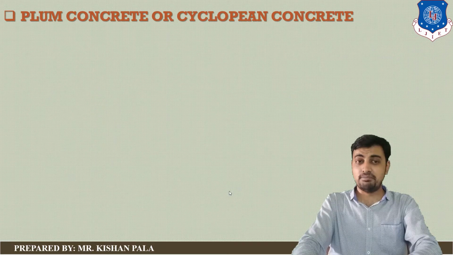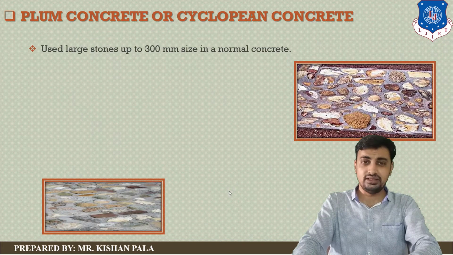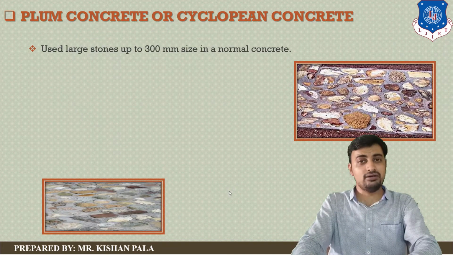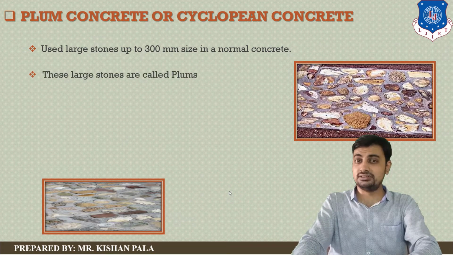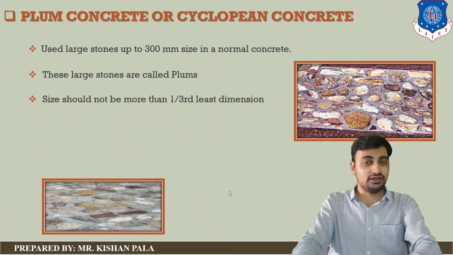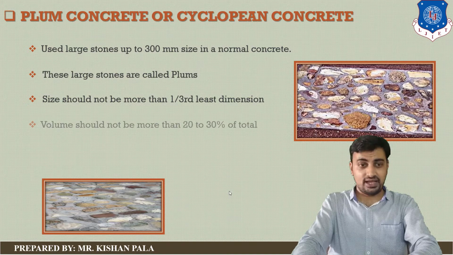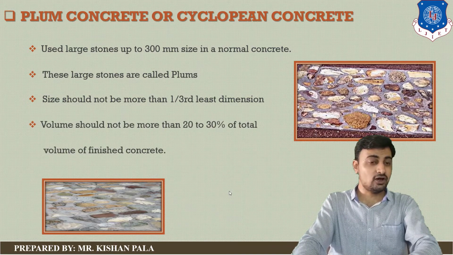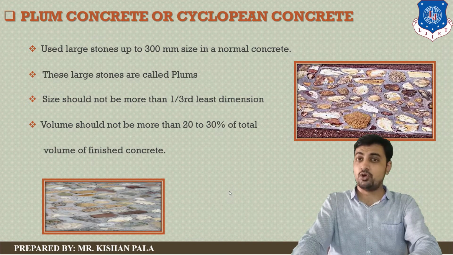Now let us discuss plum concrete or cyclopean concrete. In this type of concrete, we are using larger aggregate, up to 300 mm in size, which is also known as plums. In this concrete, the plum size should not be greater than one third of the least dimension of the element, and the volume should not be more than 20 to 30 percent of the total volume of the finished concrete.